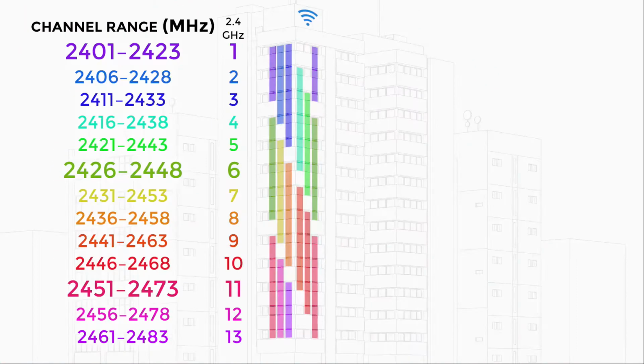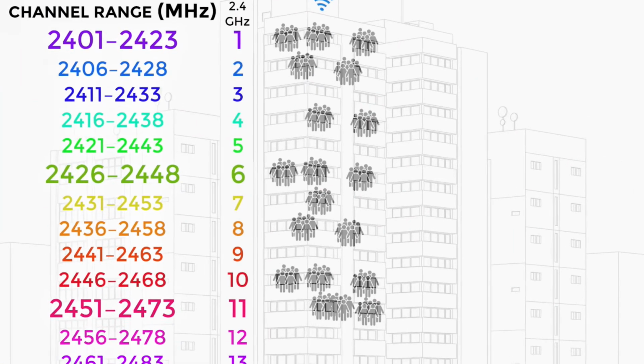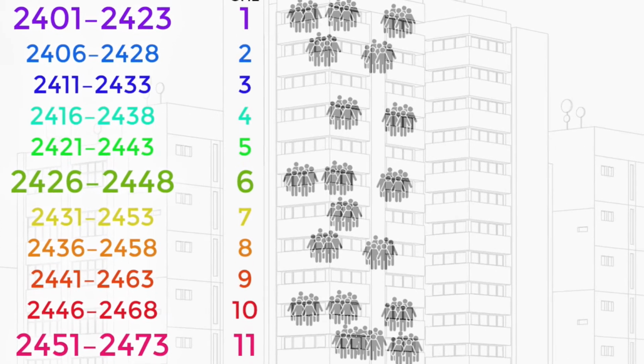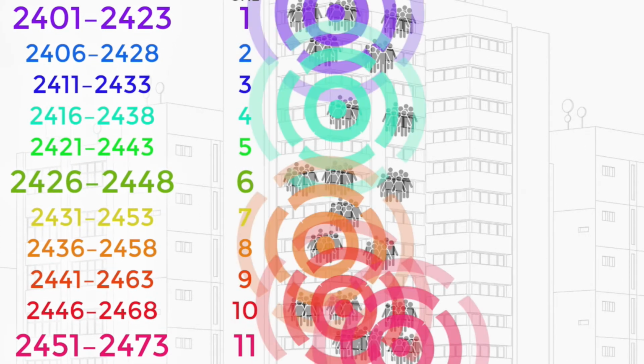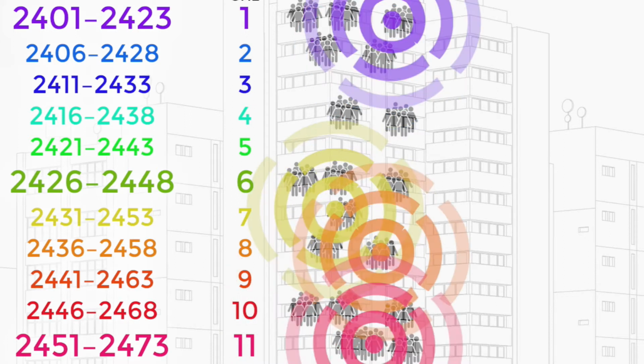Unfortunately, 2.4 GHz Wi-Fi channels overlap. You can think of that as if the tower has thin ceilings between each floor, with no soundproofing. The people in the tower do politely take turns to communicate with others on their own floor, but they don't speak quietly, they shout. And they don't politely wait for people on other floors to stop shouting before shouting themselves.